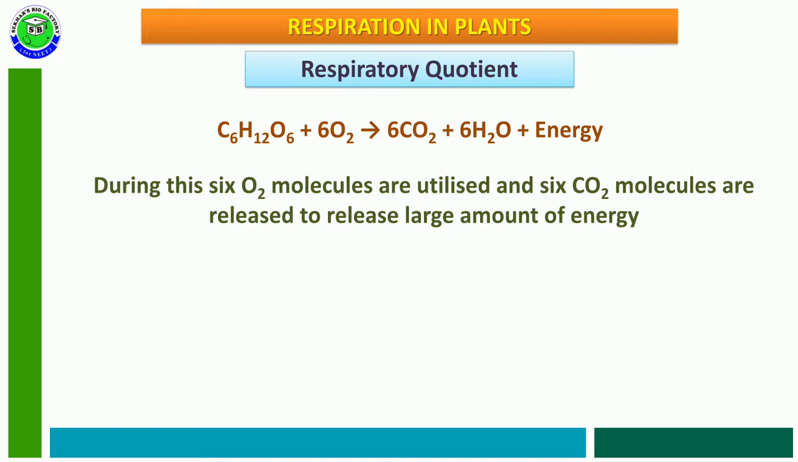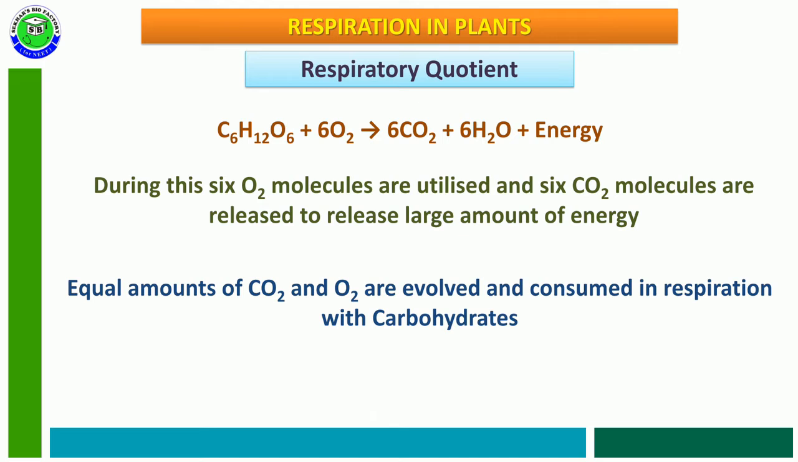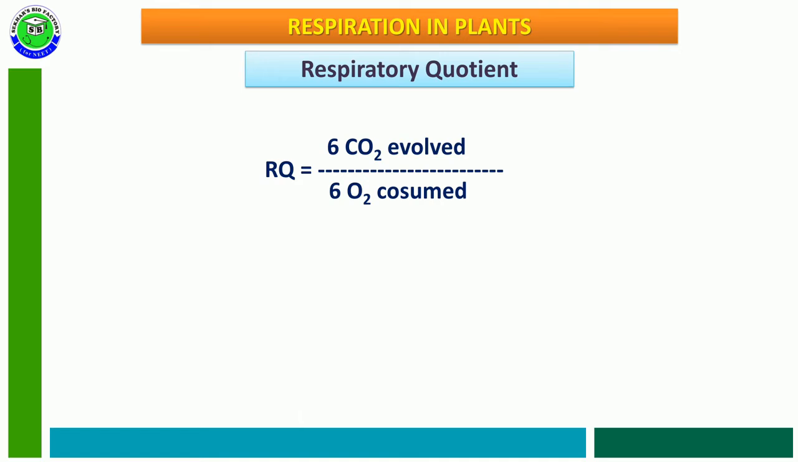Due to equal amounts of carbon dioxide and oxygen evolved and consumed in respiration with carbohydrates, its RQ value is calculated as 6CO2 evolved by 6O2 consumed, and its RQ value is equal to 6 by 6, which is equal to 1. Due to the equal number of carbon dioxide and oxygen evolved and consumed, the carbohydrate RQ value is equal to 1.